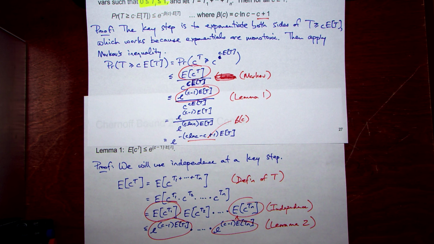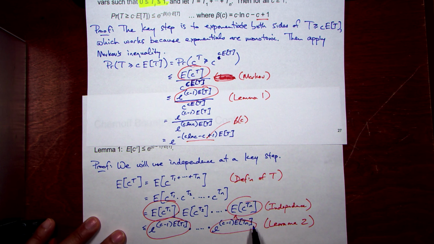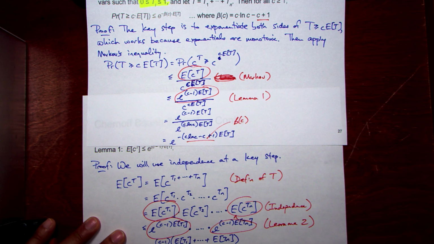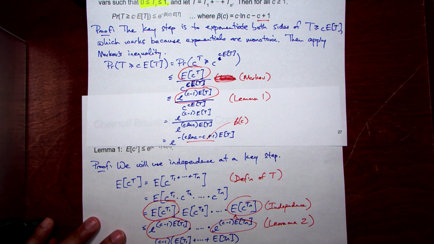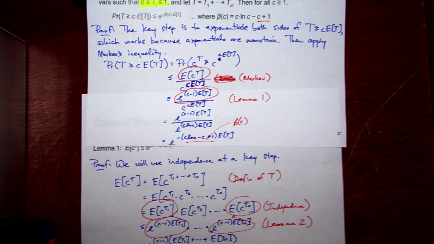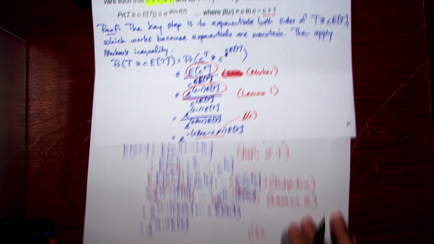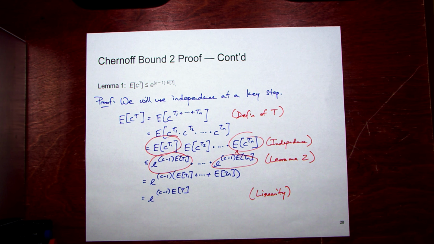It's going to give us e to the c minus 1, because we can multiply all those together and add up all the exponents. When we add up all the exponents, we can take a common factor of c minus 1, and then combine these things back together to get us E of T. That's by linearity. So everything is just regular straight algebra.